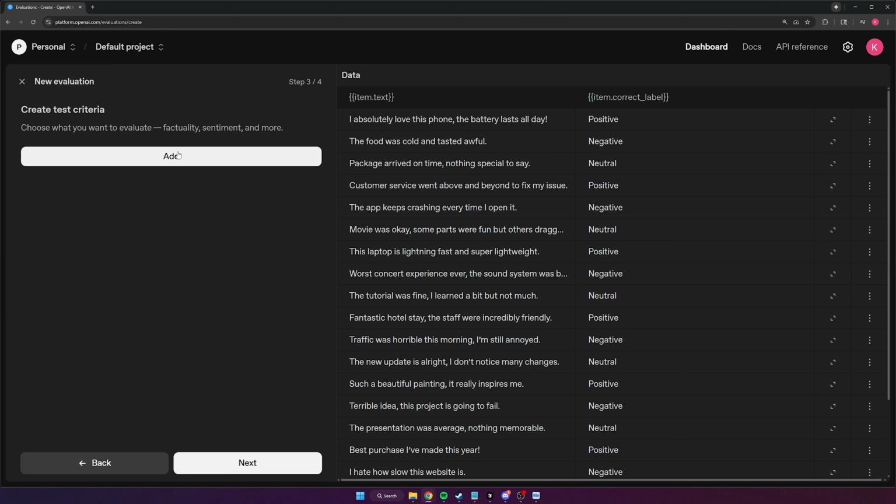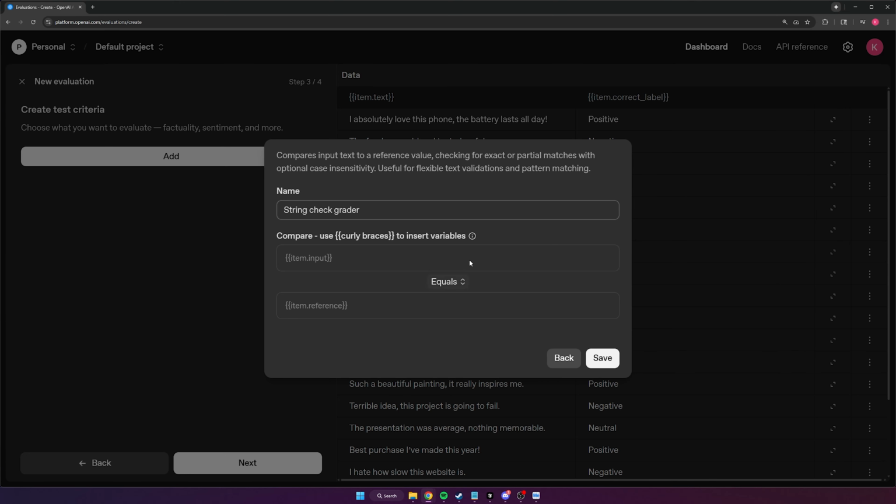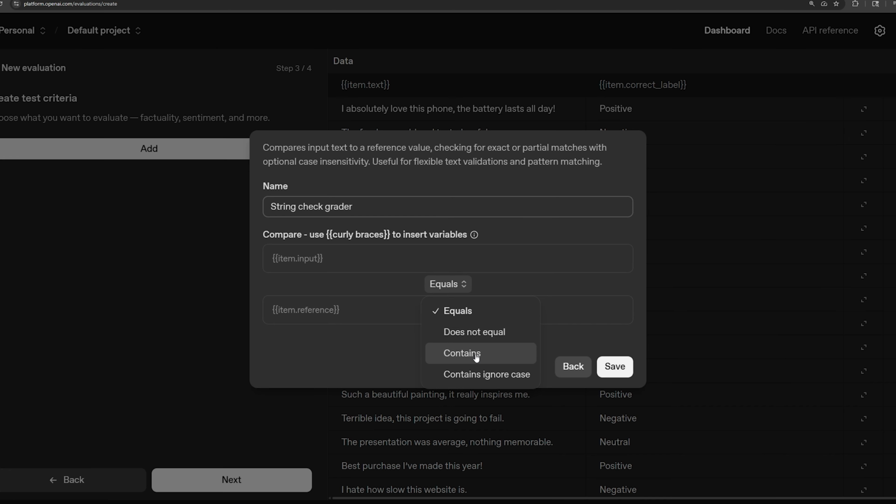So click next. Now this is the part where we set up the test criteria, which is taking the output of the model and determining how we're going to score it. Is it a pass? Is it a fail? Give it a score, stuff like that. Let's click add. There's a lot of options here. The first basic one that I told you about before is a string check, which checks for exact or partial matches against a reference value. This is what we want to use in this case, because we're checking to see if the output matches the correct label. We have two inputs here that represent the two strings we're trying to check. By default we check equals, but you can also change it to does not equal, contains, or contains ignore case. You have a lot of flexibility, which is nice.